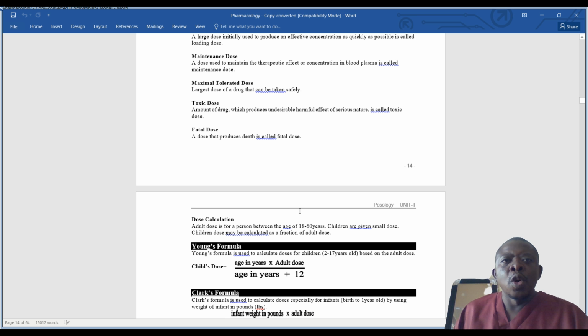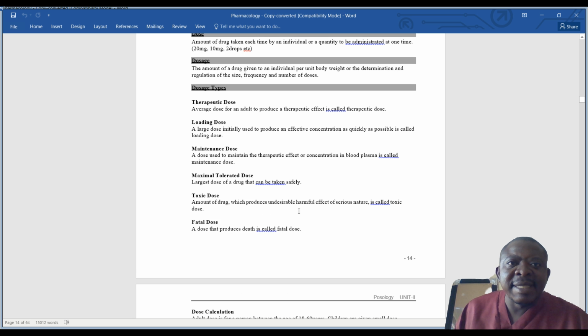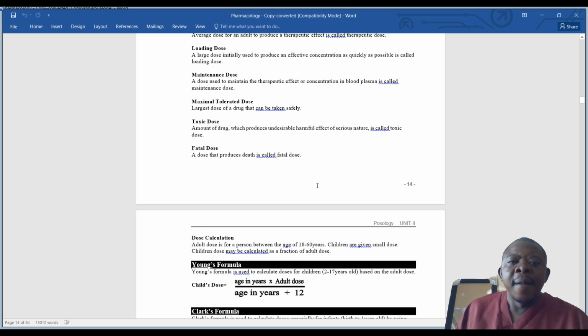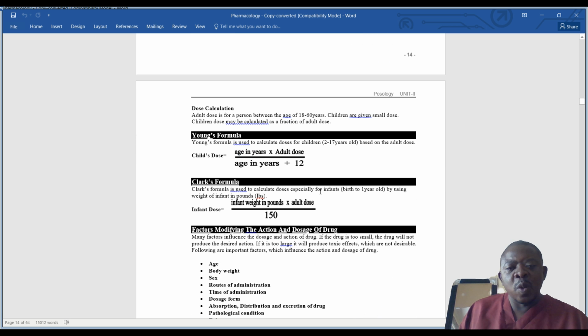So in looking at the dosage types, we have looked at therapeutic dose, loading dose, maintenance dose, maximum tolerated dose, toxic dose, and fatal dose. Now let us look at dose calculation. In our board series of lessons for pharmacology, we will do some calculations in pharmacology. Here, we just want you to appreciate the formulas that are out there when you want to calculate dosages.